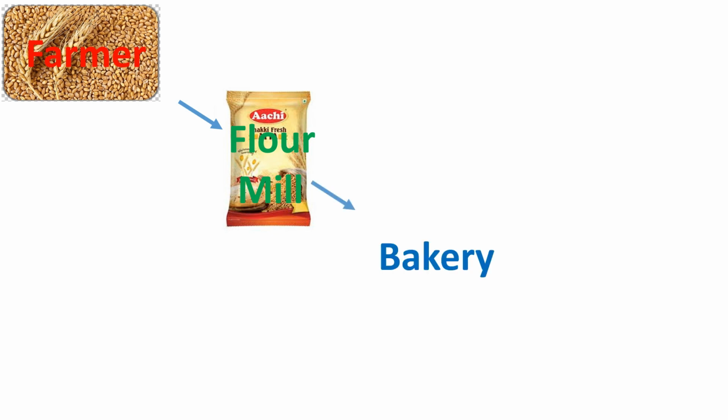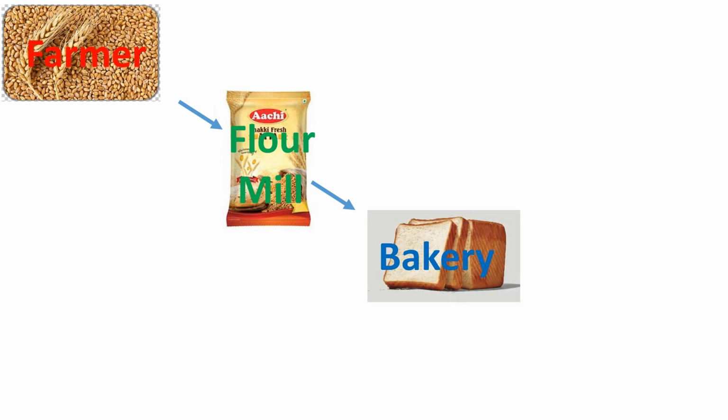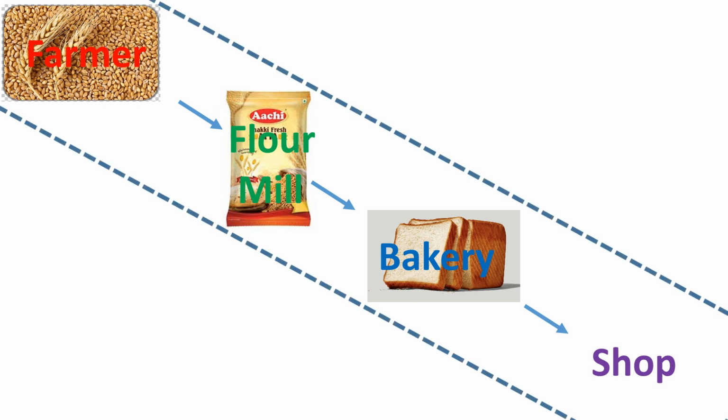Now this flour is purchased by a bakery. The bakery will produce bread. Bread is purchased by a shopkeeper. In this process, goods are purchased for the further production process, meaning they remain in the production boundary. Wheat, flour and bread are intermediate goods.